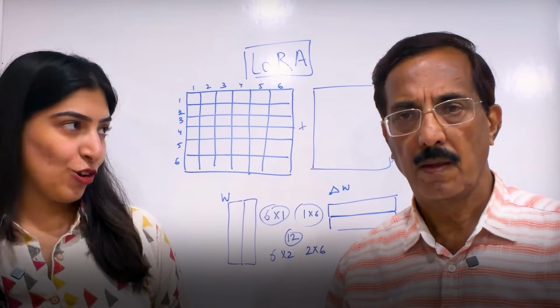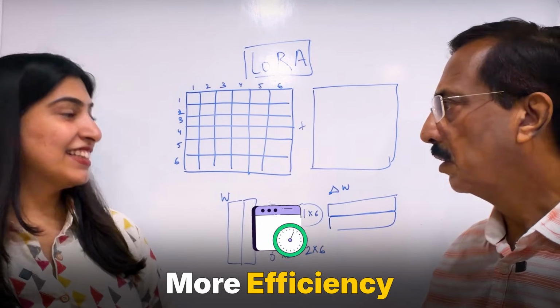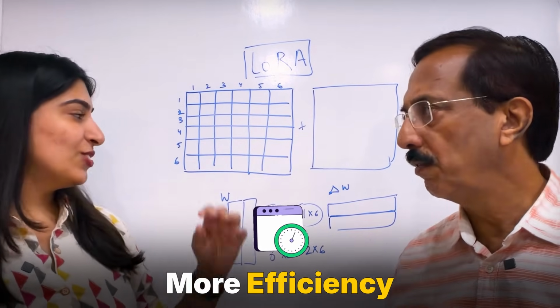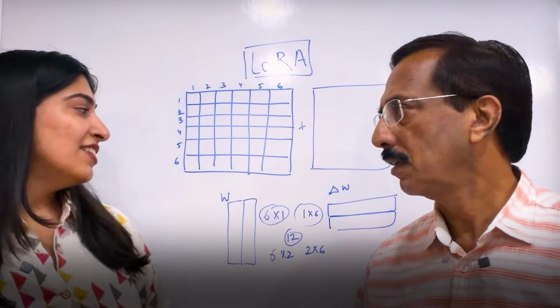So now the last topic is how can we make this even more efficient? Even after low rank, you want to make it further efficient, without increasing the computation.